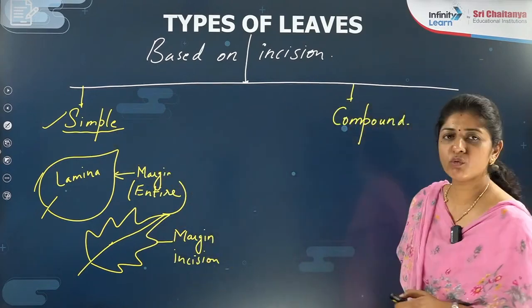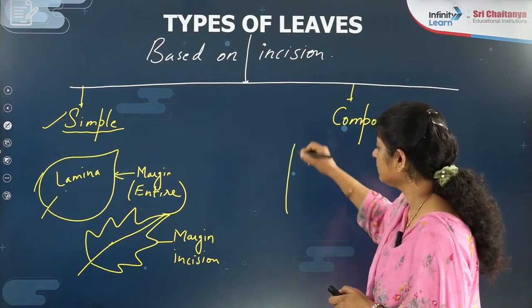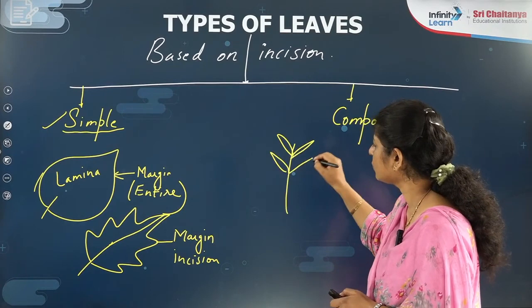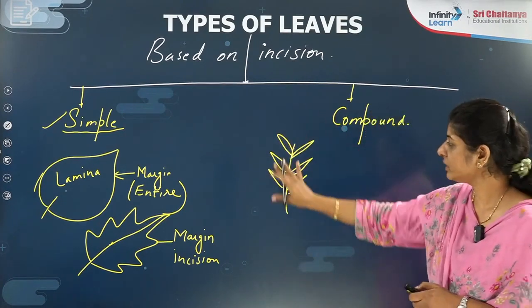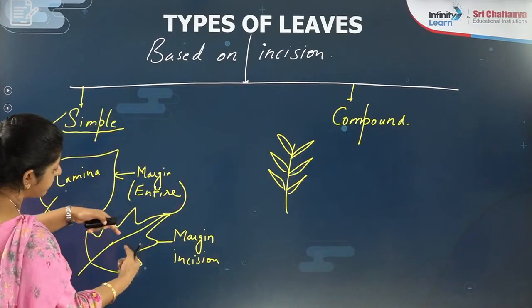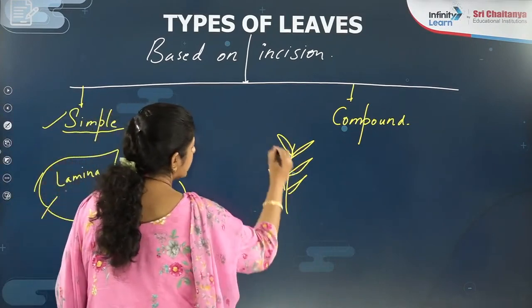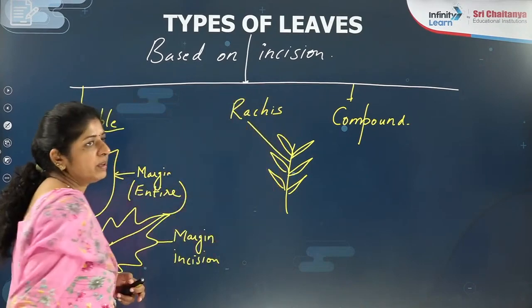Then what is a compound leaf? In the compound leaf, what happened? The incision will go so deep that it gives rise to small leaflets. Now, the complete thing you call a leaf, meaning this incision has become so deep that it starts touching this midrib. Now this midrib you call a rachis, right?